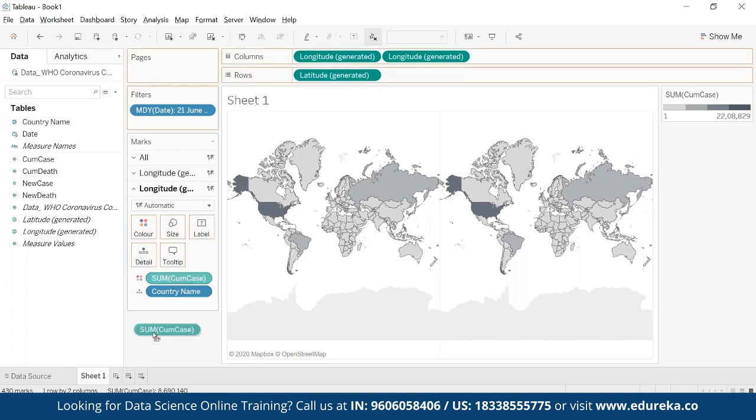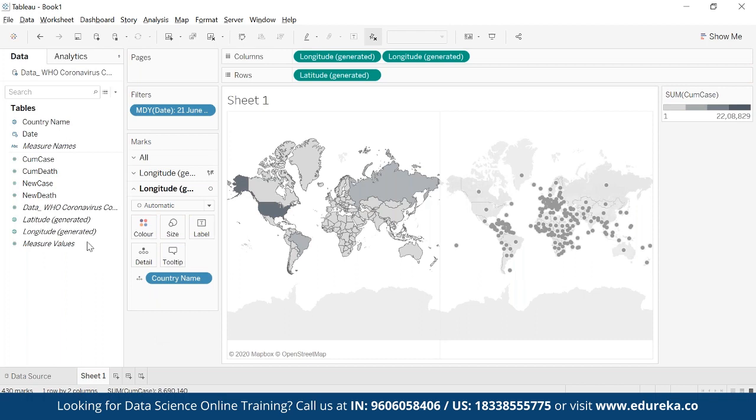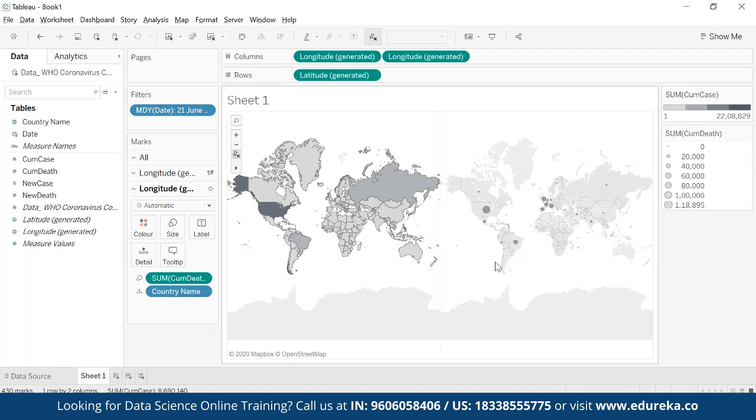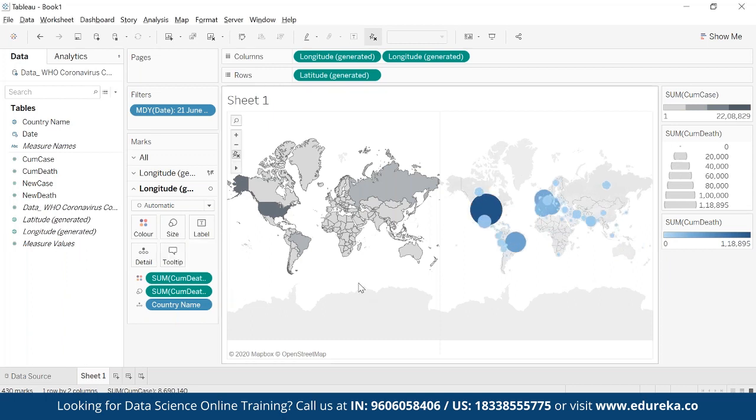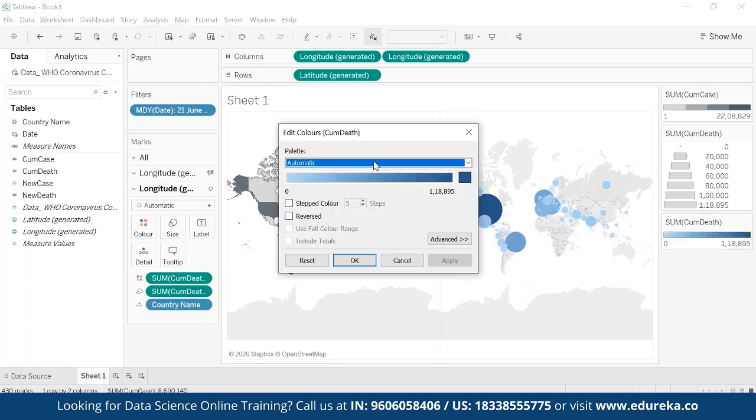I'll remove this number of cases, cumulative cases, and I'll put this total number of deaths in the size. You see here, bigger the circle, more deaths; smaller the circle, less deaths. Also, I'll put this death in the color as well. So darker the color, obviously more deaths. Lighter the color, then it's less deaths. I can increase the size because I see a lot of small dots. So I'll just increase the size a bit so that the dots will come up properly. I can change the color. I want this as red. So I'll just edit the color, go to the red and click OK.